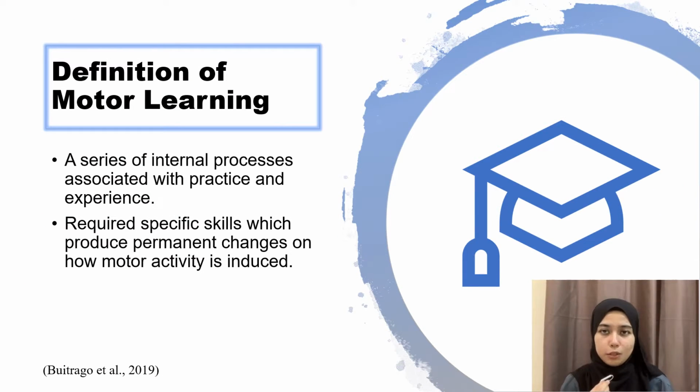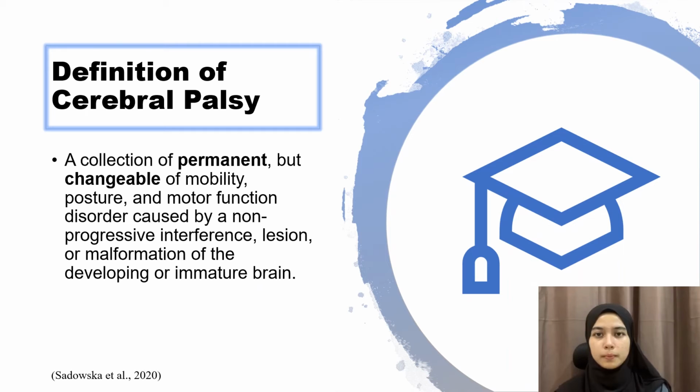Before we go in depth into this presentation, let me explain first the definition of motor learning and cerebral palsy. Motor learning is a series or a set of internal processes which are associated with practice and experience. This requires a specific skill to produce permanent changes in how the motor activity is induced. While cerebral palsy is a collection of permanent but changeable mobility, posture, and motor function disorders which is caused by a non-progressive interference, lesion, or malformation of the developing or immature brain.